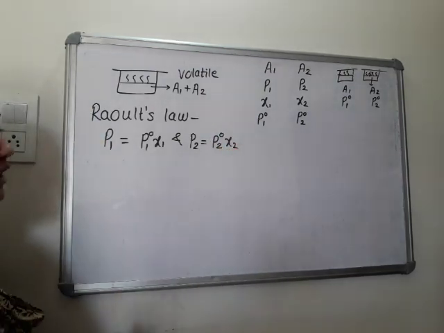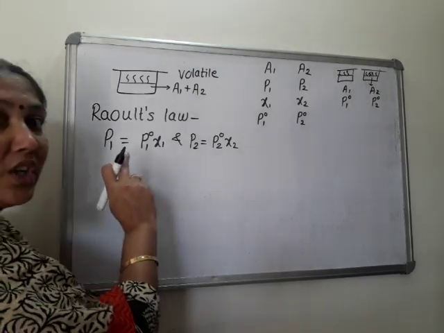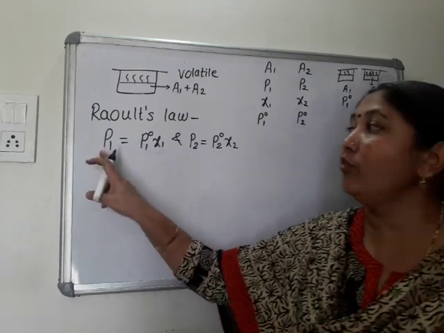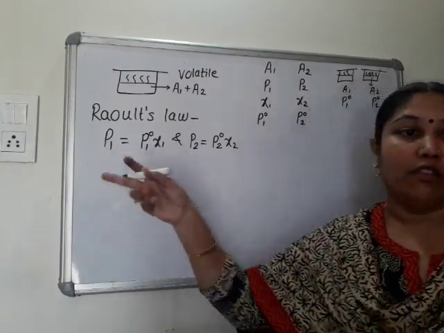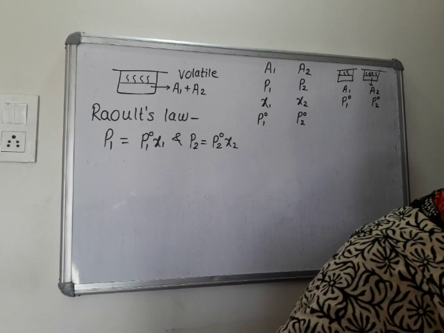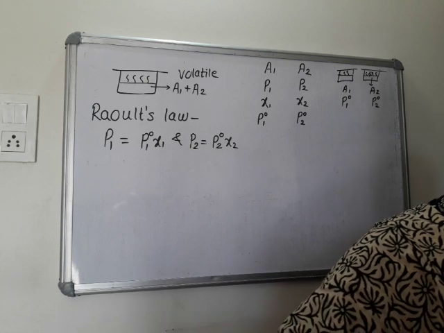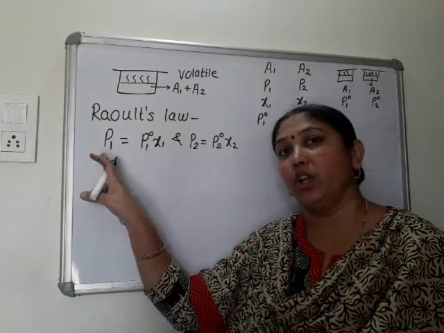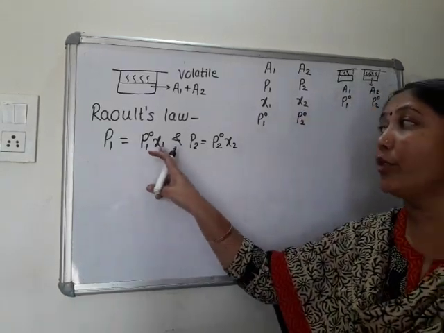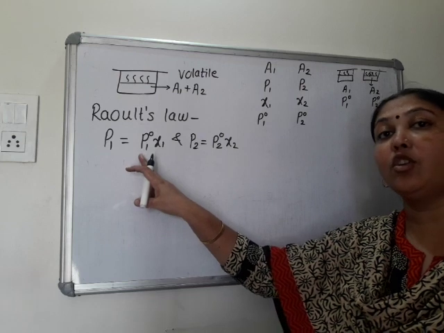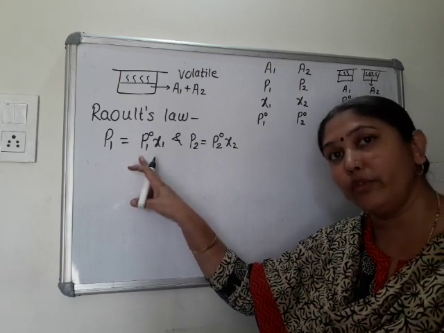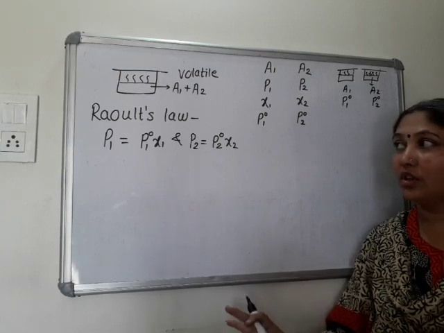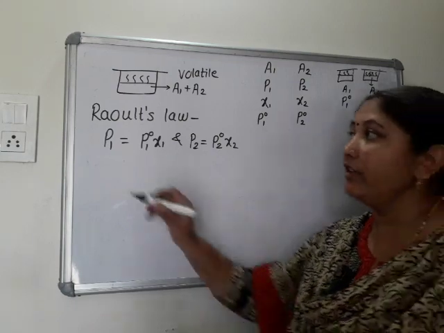Okay. So what is the meaning of this? This is pressure exerted by A1. So pressure exerted by any volatile component, we call it partial pressure. So what is the statement given? The partial vapor pressure of any volatile component is the product of vapor pressure of that component in the pure form and its mole fraction in the solution. Is this clear? Very important.